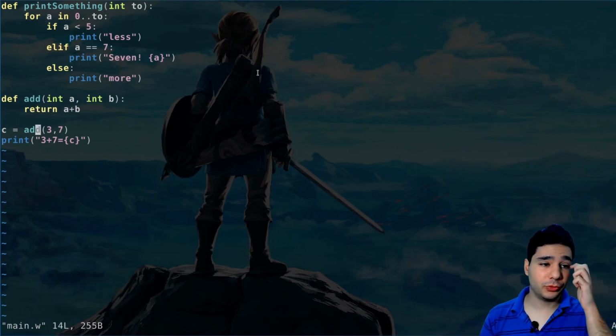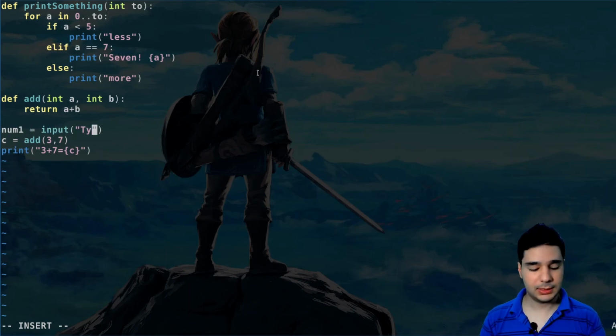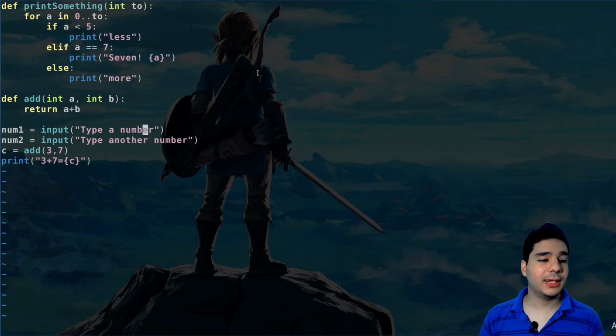Now inputs. Oh, let's try that. So number 1, let's make it input and type a number. Then we can do the number 2, type another number, and then input returns a string, but we can cast that into the type of the variable.